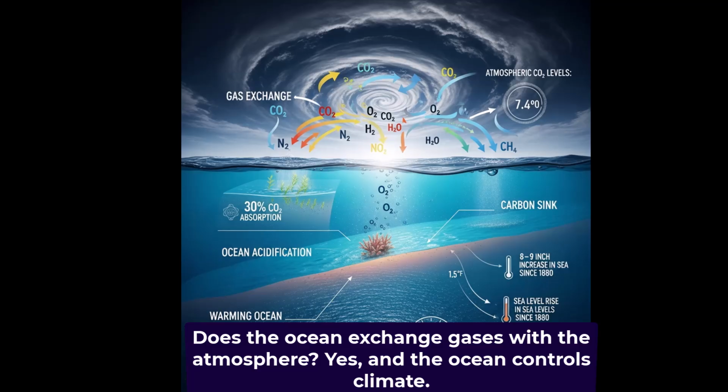The ocean absorbs roughly 30% of atmospheric CO2, while phytoplankton photosynthesis releases oxygen into the water and atmosphere. Carbon dioxide: the ocean acts as a massive carbon sink, absorbing about 30% of anthropogenic CO2 emissions. This exchange regulates atmospheric concentration